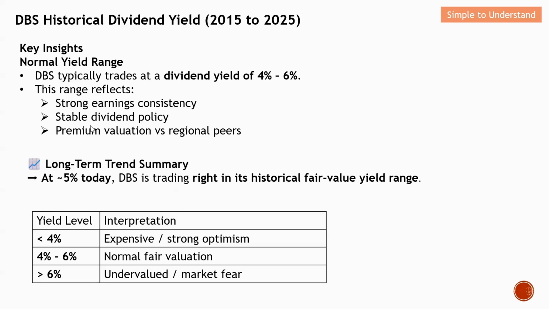DBS Bank is at a premium valuation compared to regional peers. Looking at the long-term trend, currently we are at 5%, so DBS is trading right at its historical fair value yield range. So the dividend is at a very fair, normal valuation. This is why DBS Bank is still bullish, although the price to earnings ratio is considered high compared to its historical value.